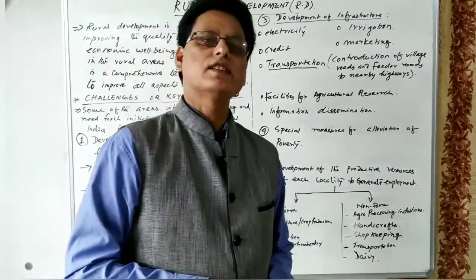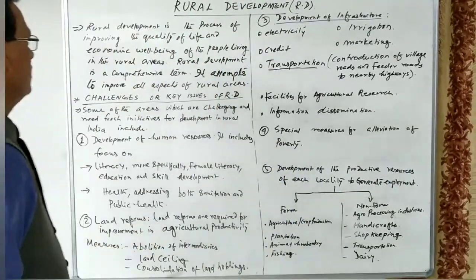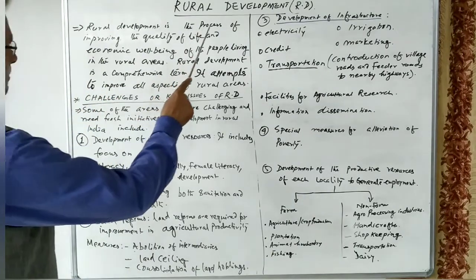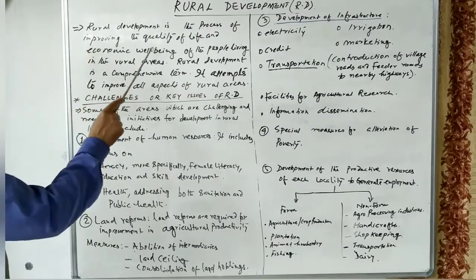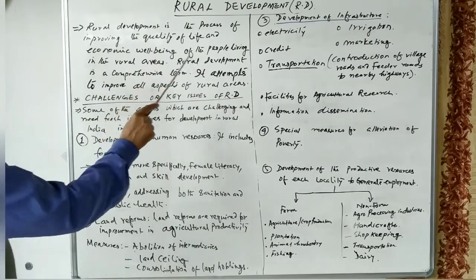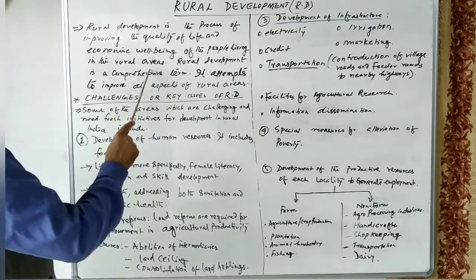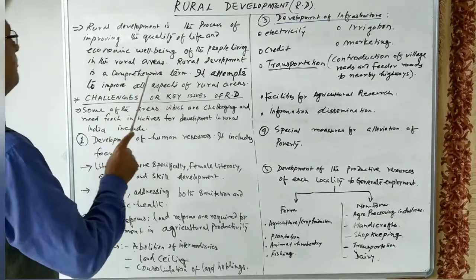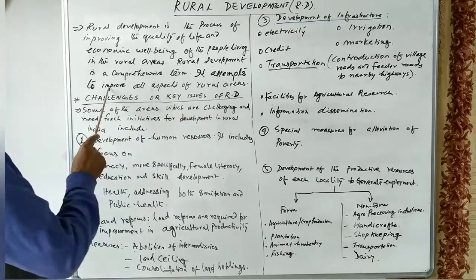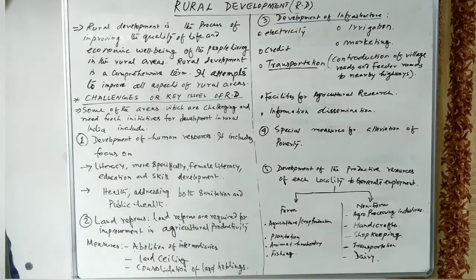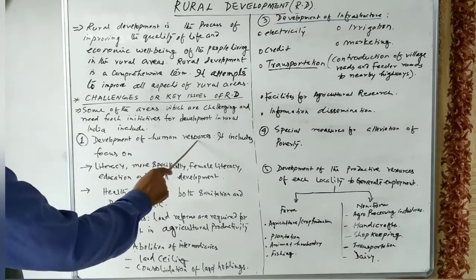Once again, let us see what the meaning of rural development is. Rural development is the process of improving the quality of life and economic well-being of the people living in rural areas. It is a comprehensive term that attempts to improve all aspects of rural areas. The key issues of rural development are the development of human resources.